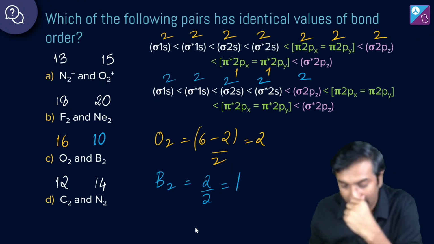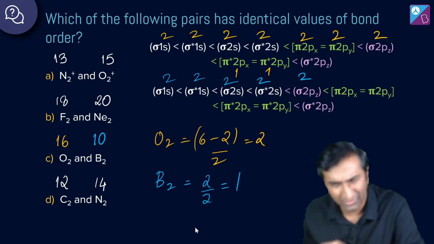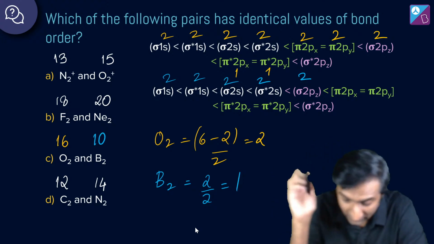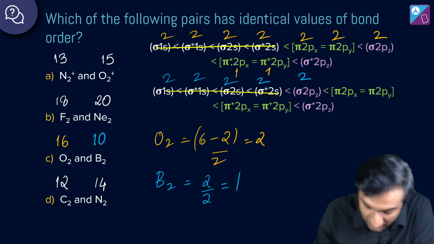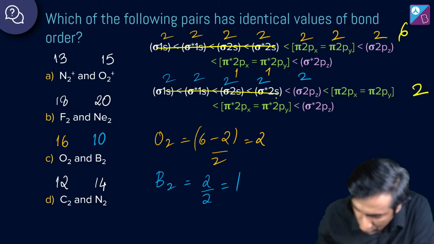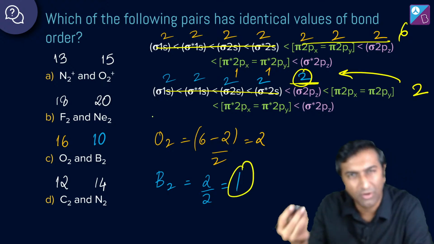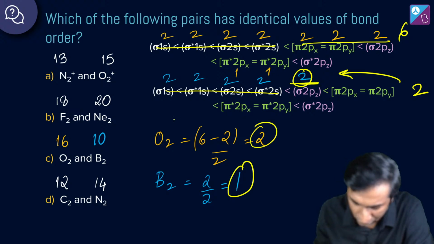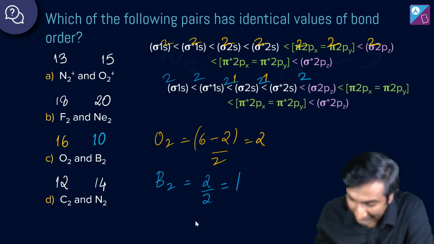Let's look at 16 and 10. Will it work here? I think the 14 trick works up to 12 or something, or up to 10. पता नहीं. Anyway, I don't know that trick. खैर, here you go. Cancelling out 8, बचे कितने? बचे 6 and just 2. So 2 go here directly, okay? And 6 are going here. So since it's just 2, इसका bond order तो हो जाएगा 1. And oxygen you know is 2 because oxygen तो आपने बहुत बार करा होगा लाइफ में. Oxygen is 2. So this is not the same. 12 and 14. Now notice that in 12 and 14, why did this morph thing happen?